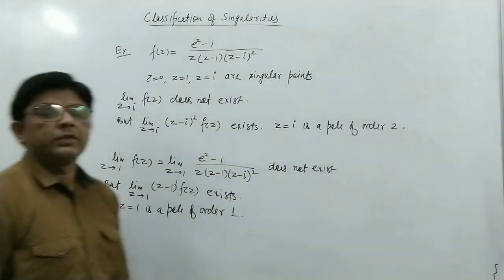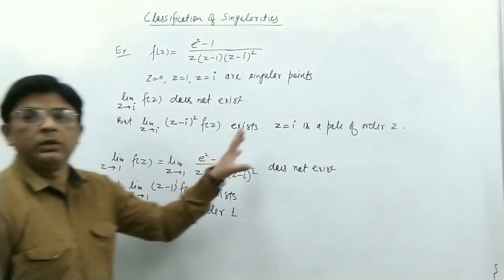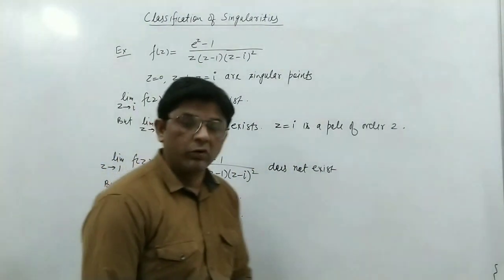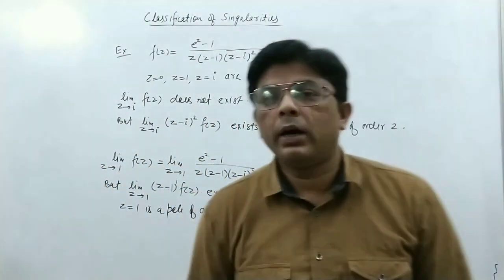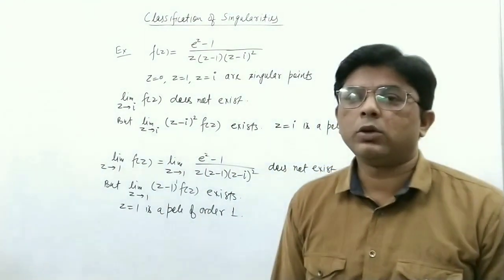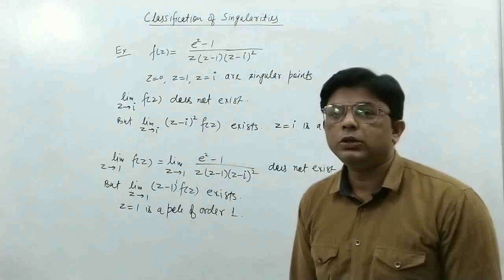So in this function there are three types of singular points. One is z equal to 0, which is a removable singular point, z equal to 1 is a pole of order 1, and z equal to i is a pole of order 2.